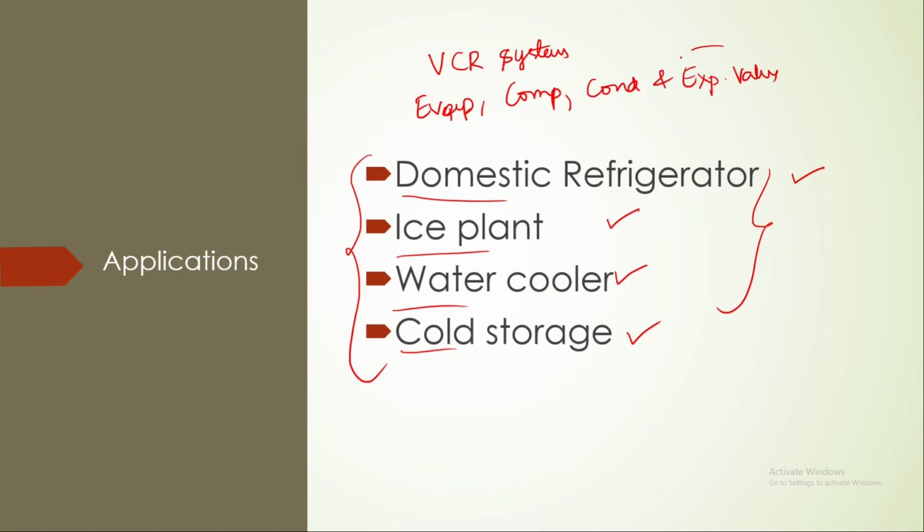These 4 will be present in all the systems. Depending on the application, this will change. In a domestic refrigerator, we will use a capillary tube. In industrial purposes, we will use TXV, thermostatic expansion valve. In a water cooler also, this is also a domestic application, that is why we will use a capillary tube. Remaining all will be same.